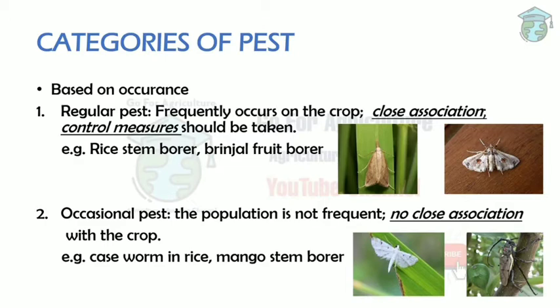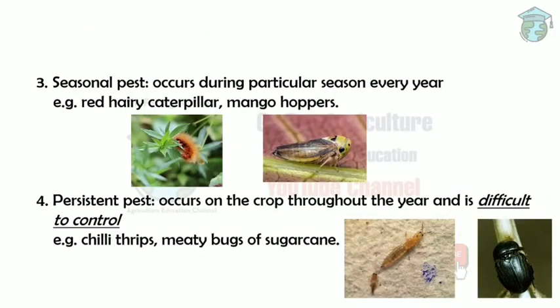The second is the occasional pest. Here also the name itself suggests the pest is not frequent. Since it's not frequent, there will be no close association with the crop. Examples are caseworm in rice and the mango stem borer. Next is the seasonal pest. This pest does not occur every year all the time. It occurs during a particular season every year. This is the seasonal pest. For example, red hairy caterpillar and the mango hoppers.